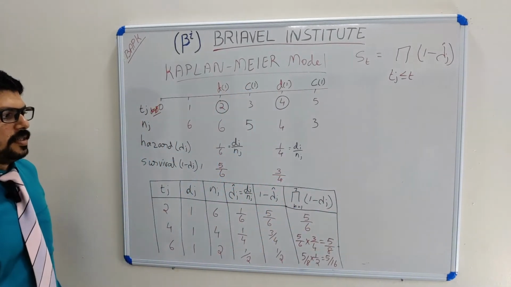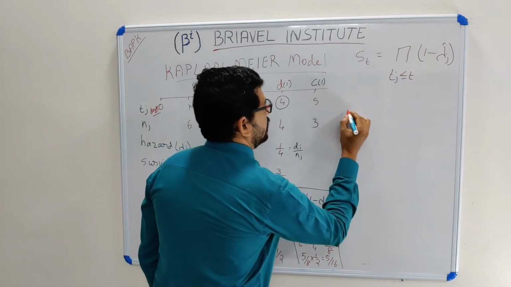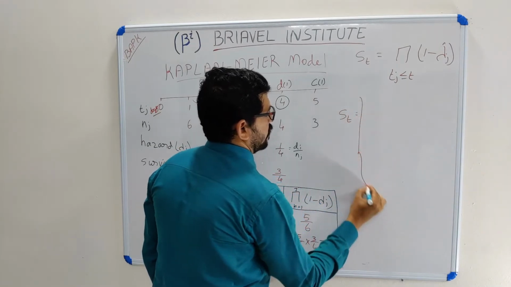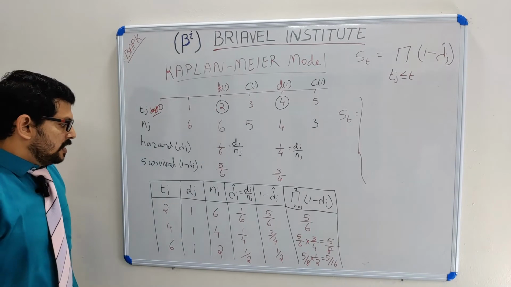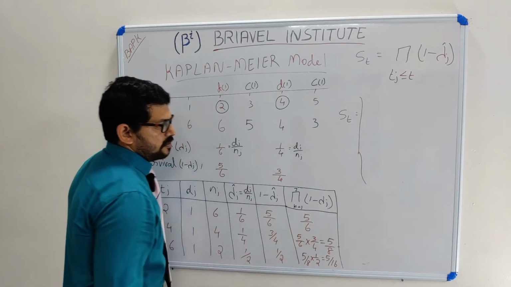Now I am going to write the survival formula S(t). How to write S(t)? At time 2, my survival probability is 5 by 6.